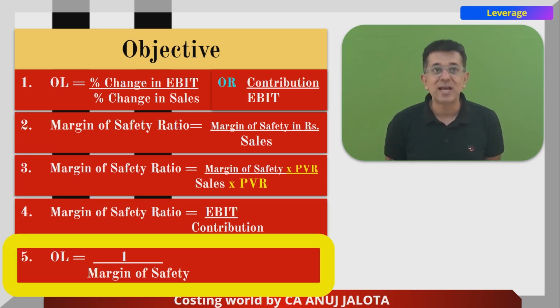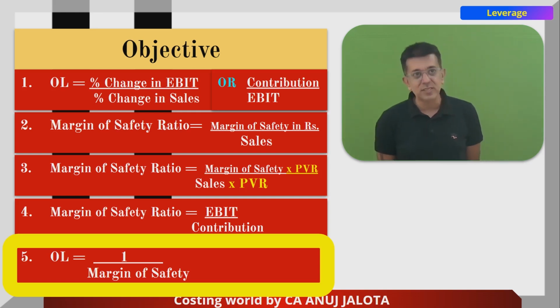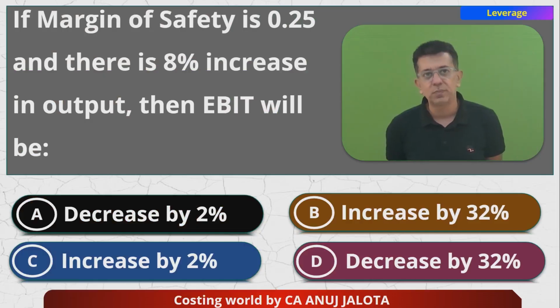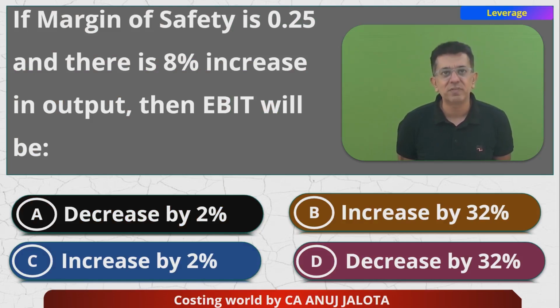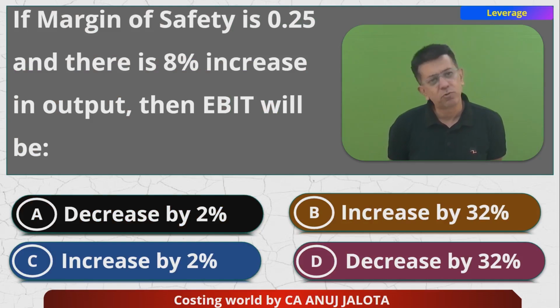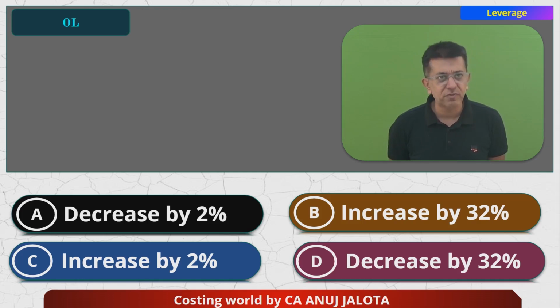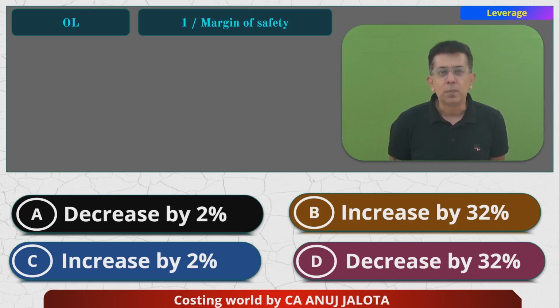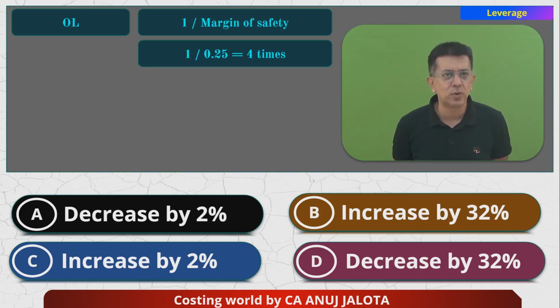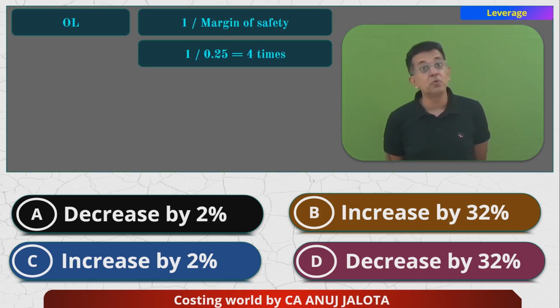Apart from this, I'll also require the point number 1 original formula: OL is equal to percentage change in EBIT upon percentage change in sales. So recall point number 1 and point number 5. Let's go over to the question once more. If margin of safety is 0.25 and there is an 8% increase in output, EBIT will be... Now, if margin of safety is 0.25, then operating leverage is 1 upon margin of safety, so operating leverage will be 1 divided by 0.25, which is 4 times.